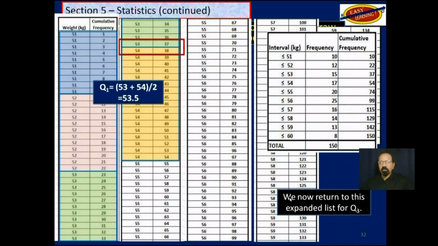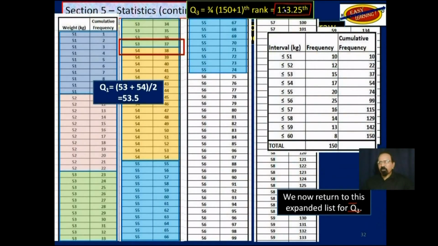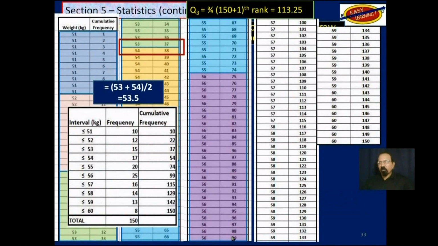So let's return to this table for Q3 so you could understand it clearer. We want to go to this position. So if we count all the 55s as well, we will arrive at 74. We haven't reached 113 yet. If we count all the 56, we will arrive at 99. That's down here. We haven't reached 113 yet. If we count all the 57s, 16 of them, we will arrive at 115. Here.